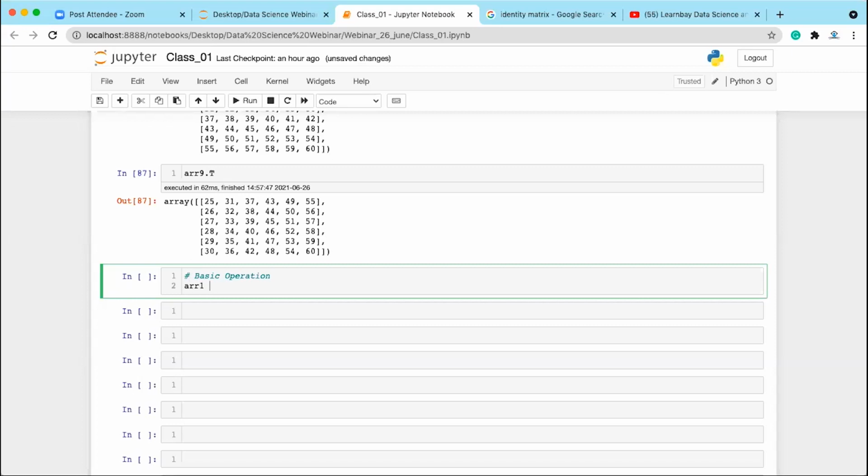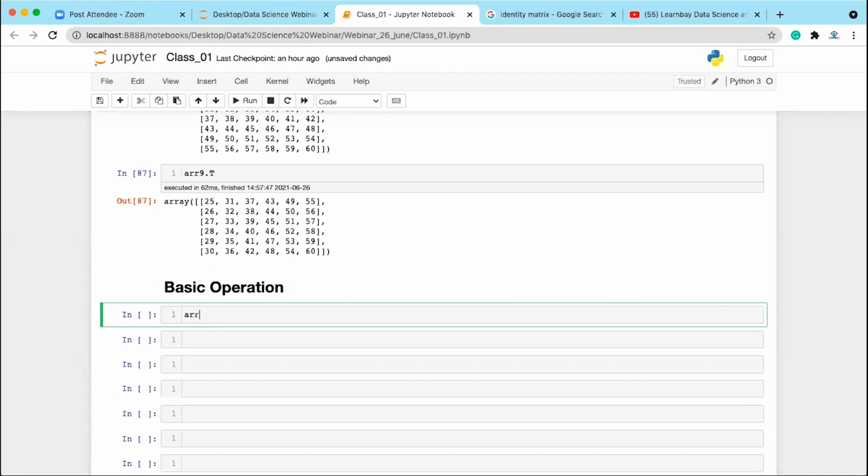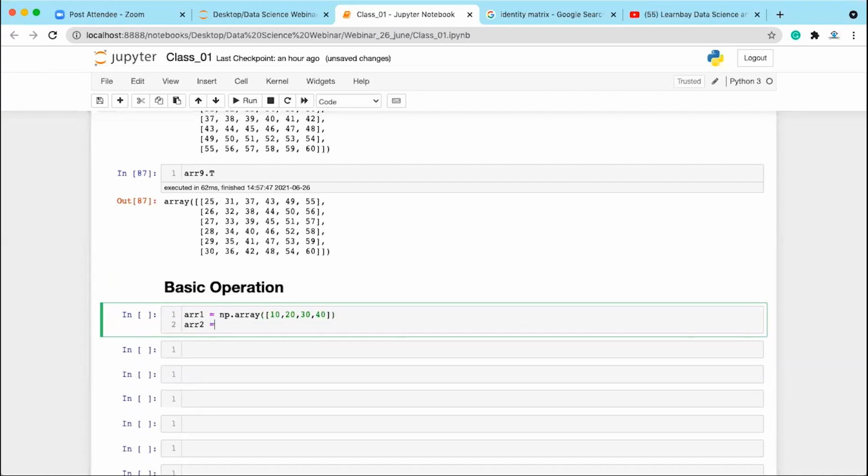First of all, I'll be creating one array, array1. First I'm going to perform these operations on a 1D array. So let me write here: array1 is equal to np.array, and here we are going to write 10, 20, 30, 40. Array2 is equal to np.array, 11, 22, 33, 44.